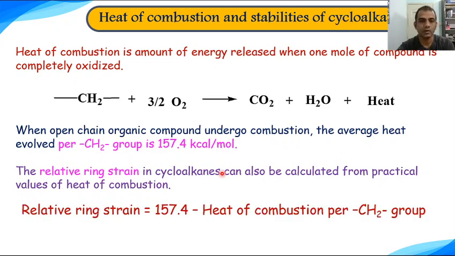For that, the formula is: relative ring strain is equal to 157.4, which is the average heat evolved per CH2 group in alkanes or organic compounds, minus the heat of combustion per CH2 group for the particular molecule of which ring strain is to be calculated.